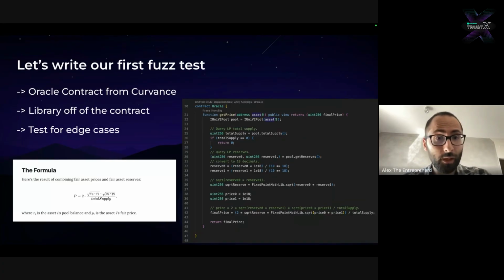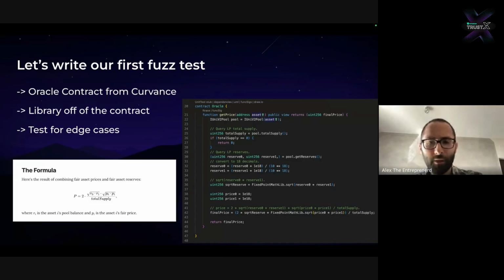So we're going to write our first fuzz test. We're going to use Foundry, and I'm actually going to show you a bug that I found in the Curvance smart contract system, which has a bit of a history. This bug was originally in another code base called VMEX, and it was found by the people at Yearn Academy, who found a part of the bug, which I'm going to show, and they missed the other part, which I'm going to show later as well.